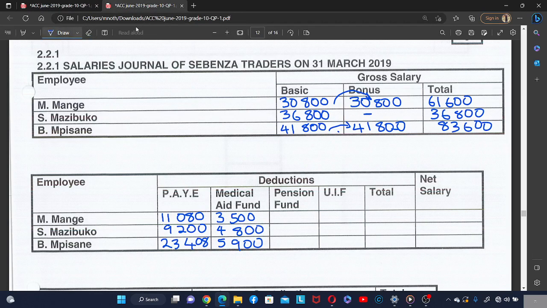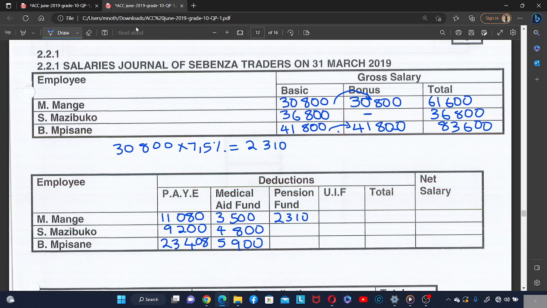Okay, let's start with Mange. 30,800 times 7.5%, which is equal to 2,310. So this is Mange, 2,310.